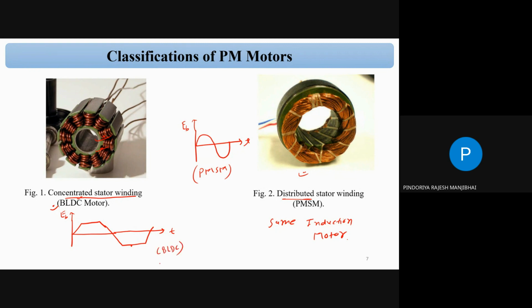Okay, so that's why we can say PMSM and BLDC both are permanent magnet motors. So that's why here I have written classification of the permanent magnet motors, because structure-wise and control-wise everything is the same. The only difference is your stator winding. Otherwise, on the rotor side the permanent magnet and the control are the same, everything is the same. The only difference is the concentrated winding and the distributed winding. Correct?